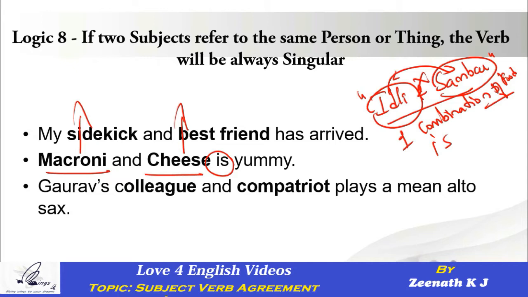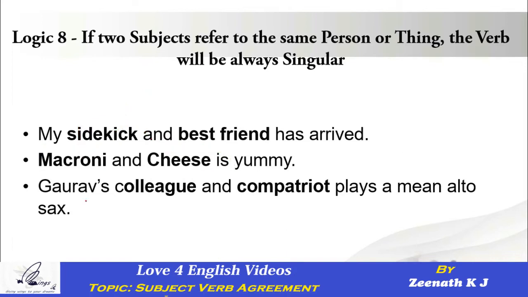Like how idli and sambar is a combination of food, in Italian food, macaroni and cheese is also a combination. So how many combinations are we talking about? One combination. That's the reason we are saying macaroni and cheese is yummy. Bread and butter is my favorite.